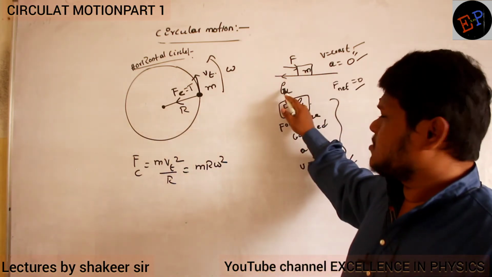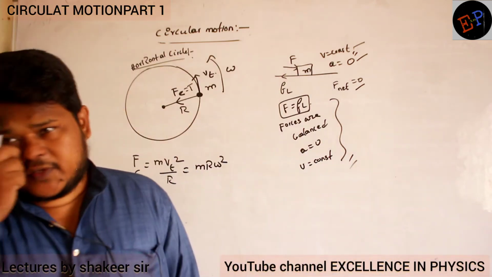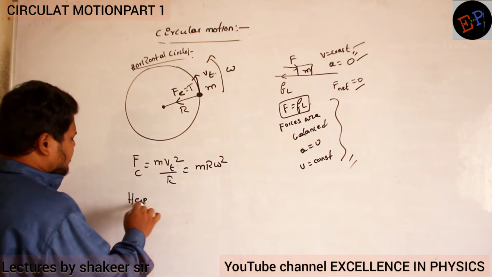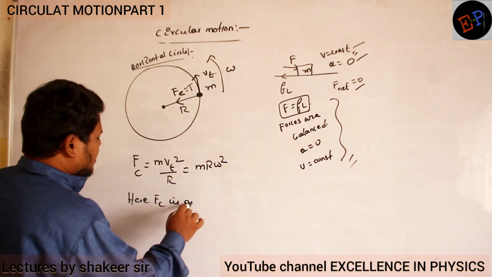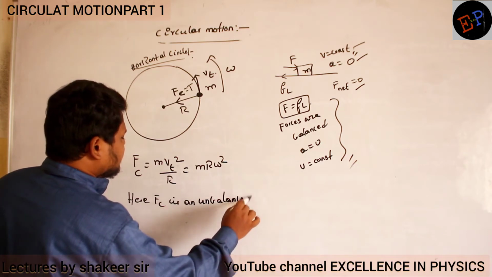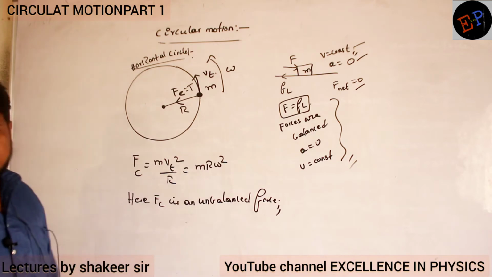Here the applied force is balanced by friction, no? Here to balance centripetal force, is there any force? No. So here centripetal force is an unbalanced force. Centripetal force is an unbalanced force. There is no force to balance this one.